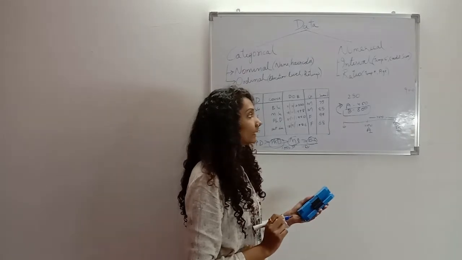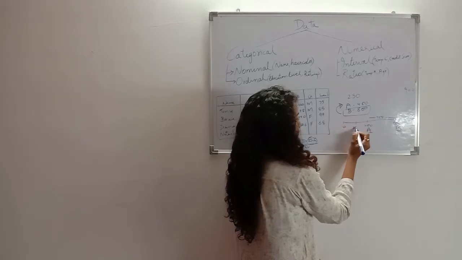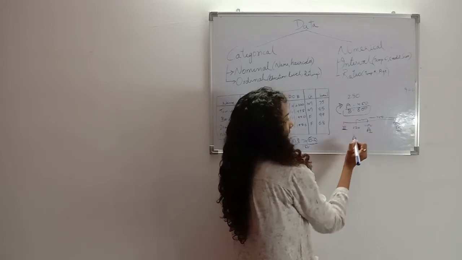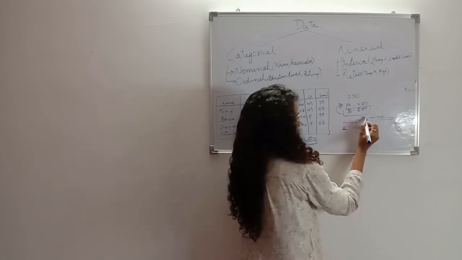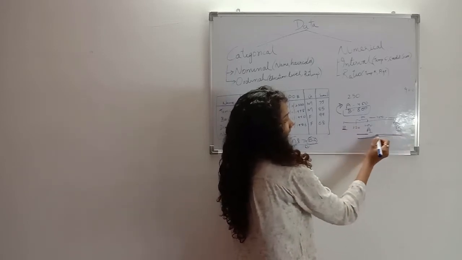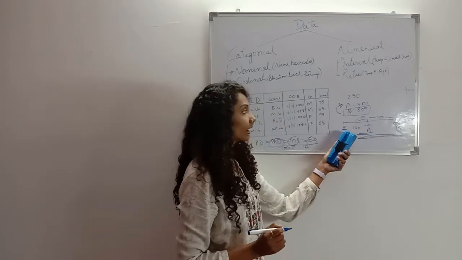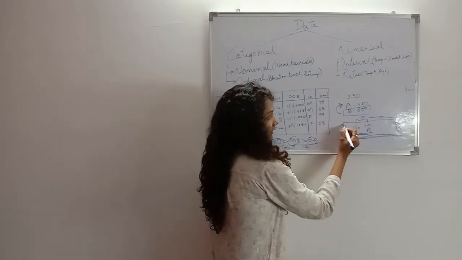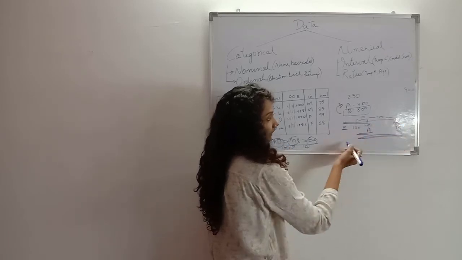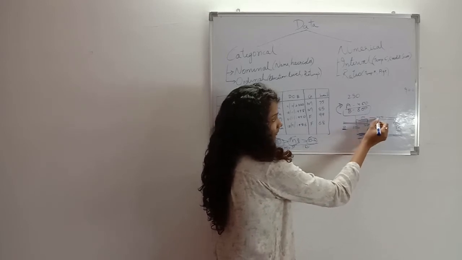But we can't say that B's score is double of A's score because the scoring system is starting from 250 and not 0. So this distance is 150 and not 400. So this distance is not really half of this distance, or this distance is not double of this distance. If it was starting from 0, then yes, because this distance is 400 and 400 and 400 becomes 800. So we can say that 800 is double. But if it is not starting from 0, this double distance would be somewhere here.